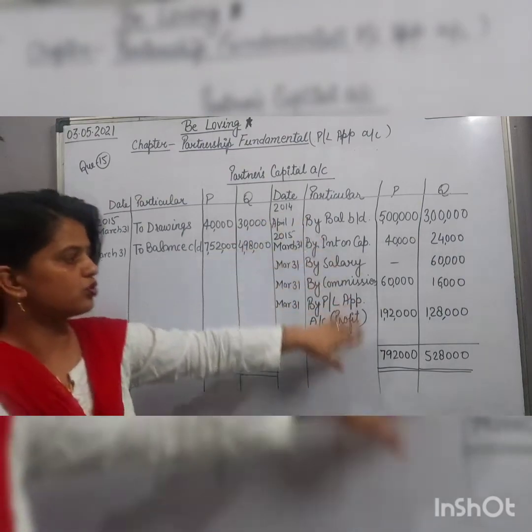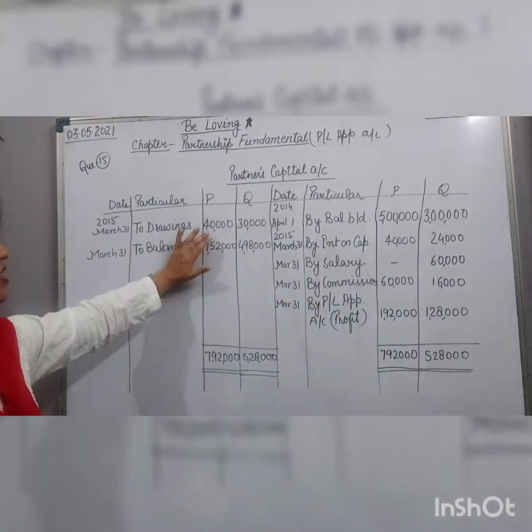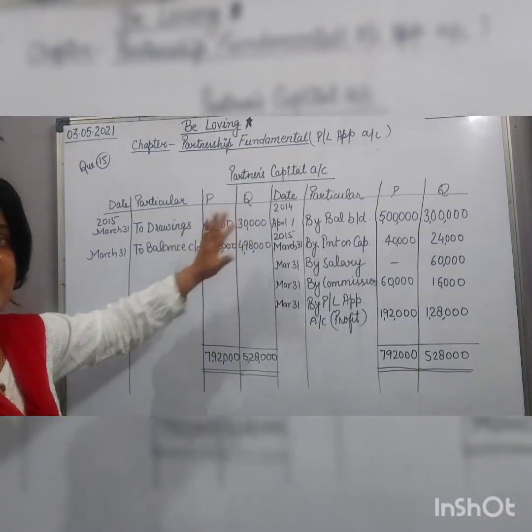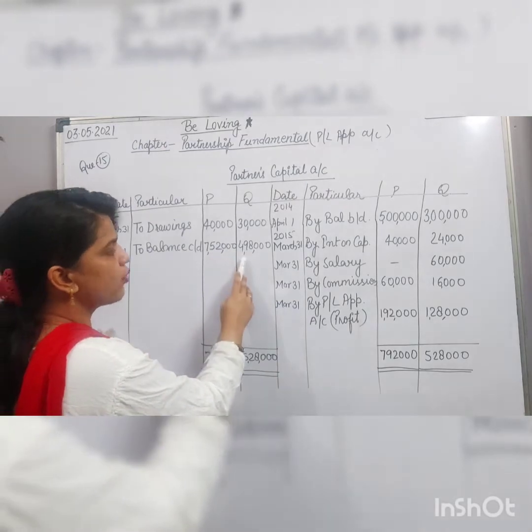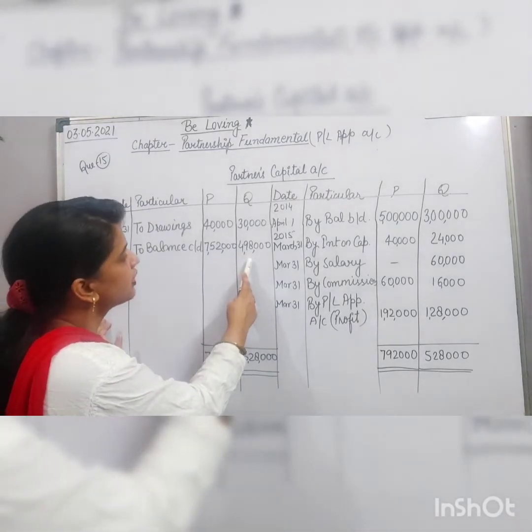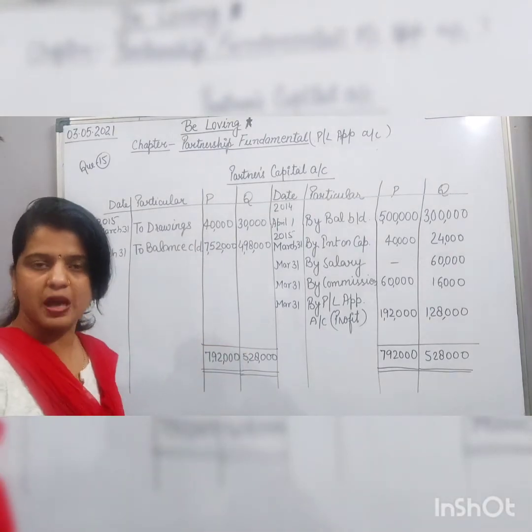Okay, so we have to do the total of the credit side, then we have to take out the balance after deducting 40,000 and 30,000, and then we will get 7,52,000 and 4,98,000. Okay, so in this way we have to prepare the partners' capital account.